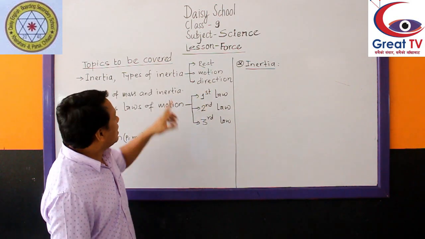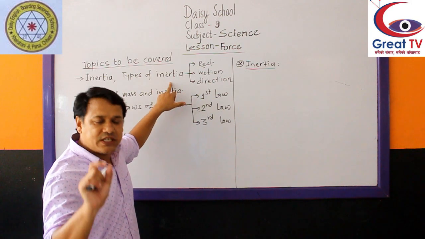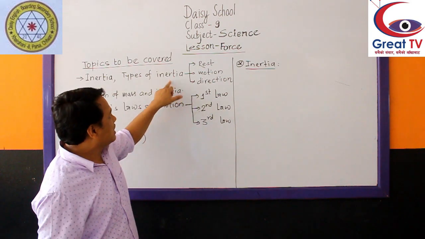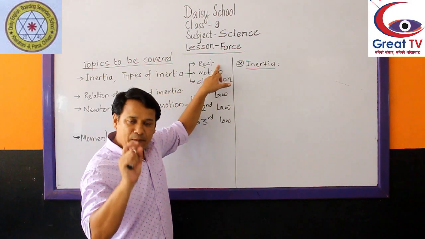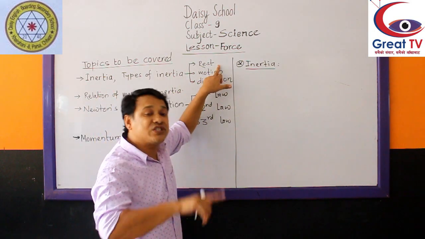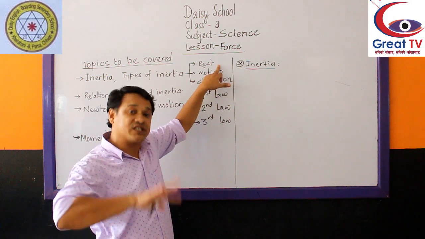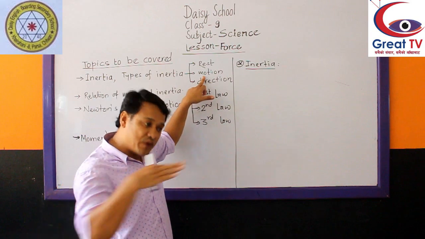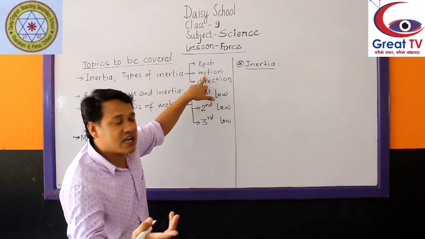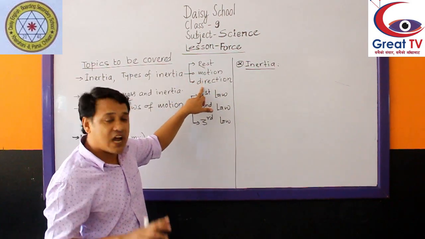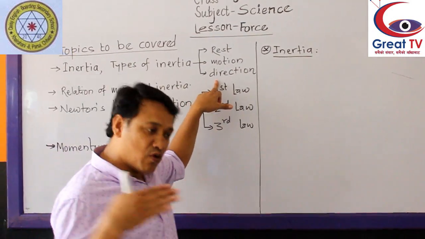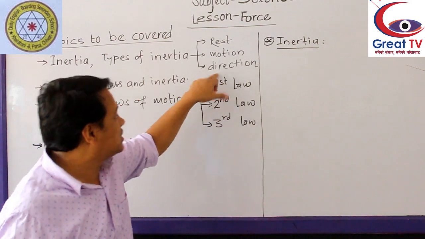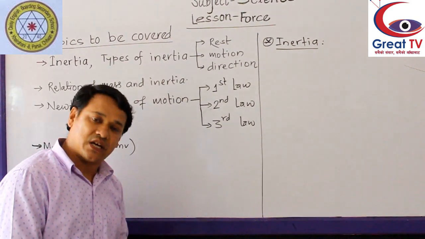So remember, inertia is the inability of a body to change its state by itself. Inertia of rest: inability of a rest body to change into motion state by itself. Inertia of motion: inability of a moving body to change into rest state by itself. Inertia of direction: inability of a moving body to change its direction by itself. These are the types of inertia.